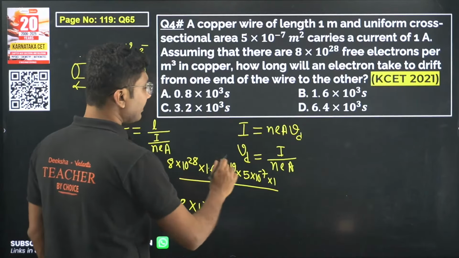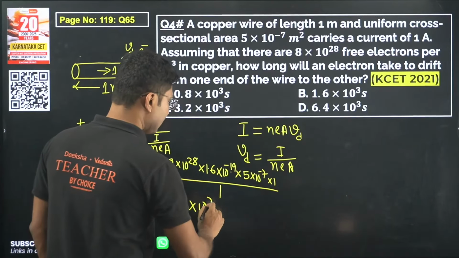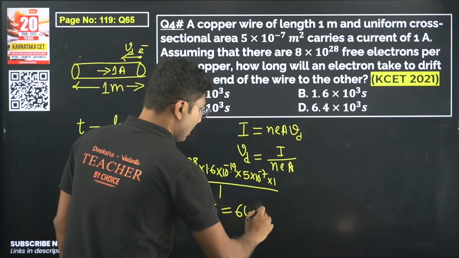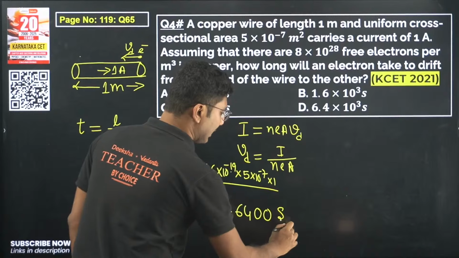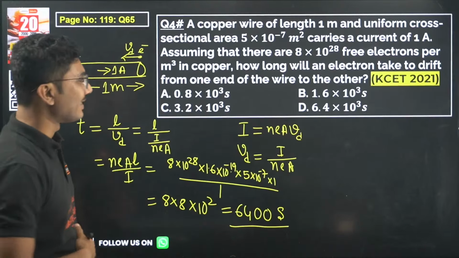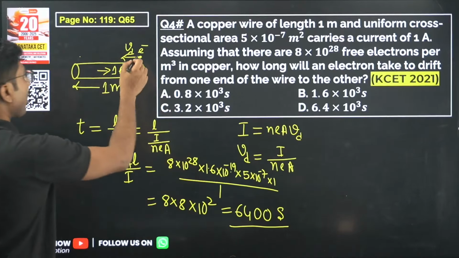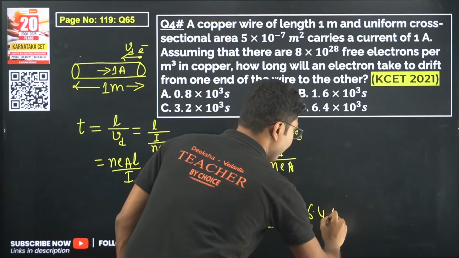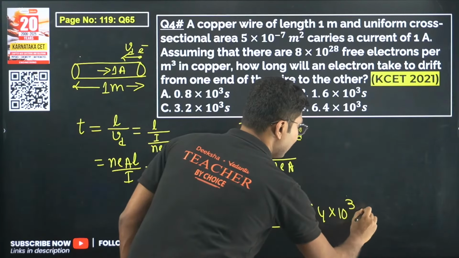So 28 minus 26, that is 10 to the power of 2. So 6400 seconds. So the electron will take 6400 seconds to drift from one end to the other end. That is 6.4 into 10 to the power of 3 seconds.